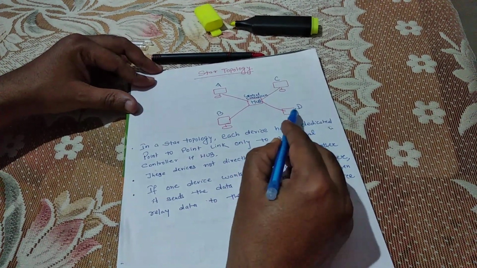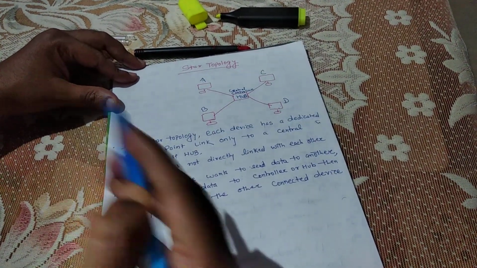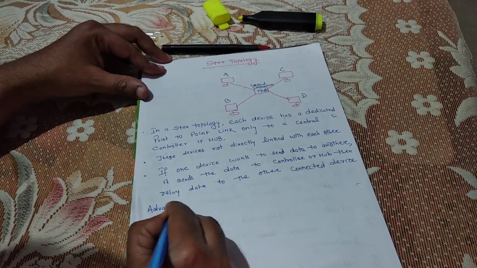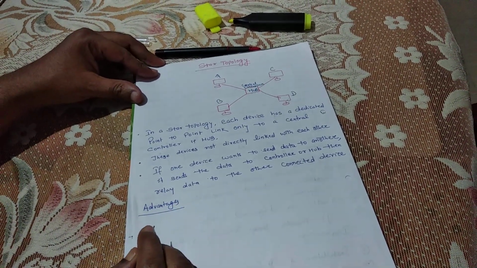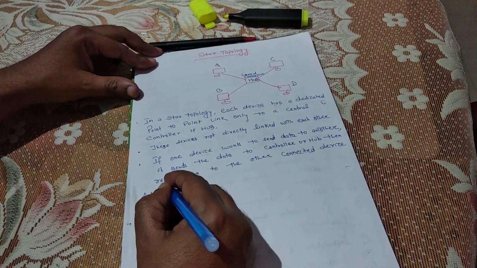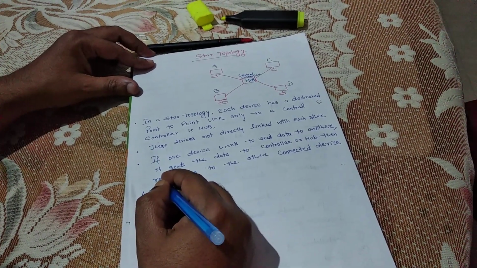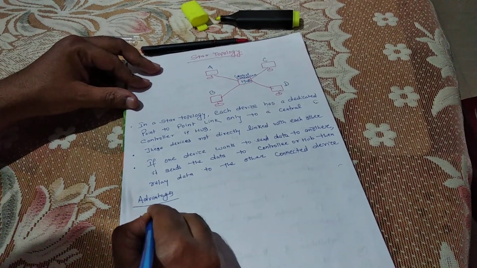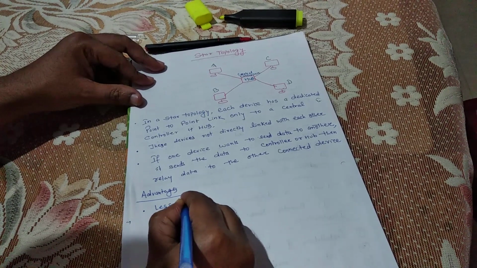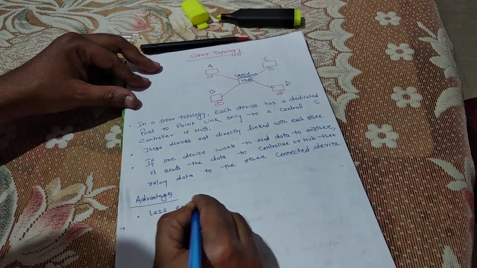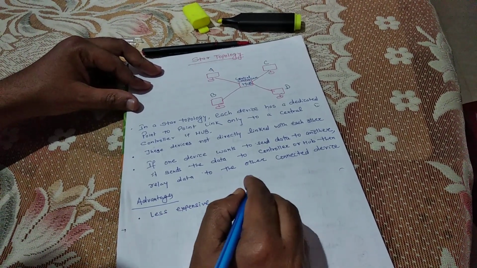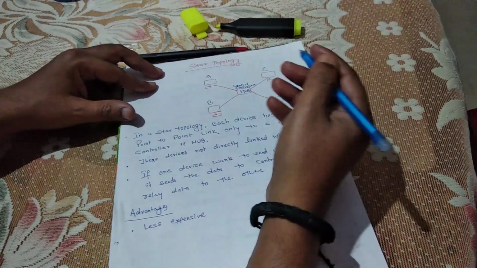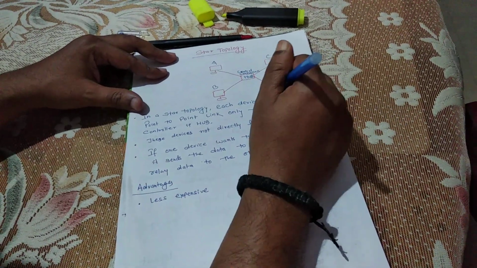Okay. So what are the advantages of the star topology? A star topology is less expensive than other topologies, because only the central controller and minimum wires are there, and low cost is required.